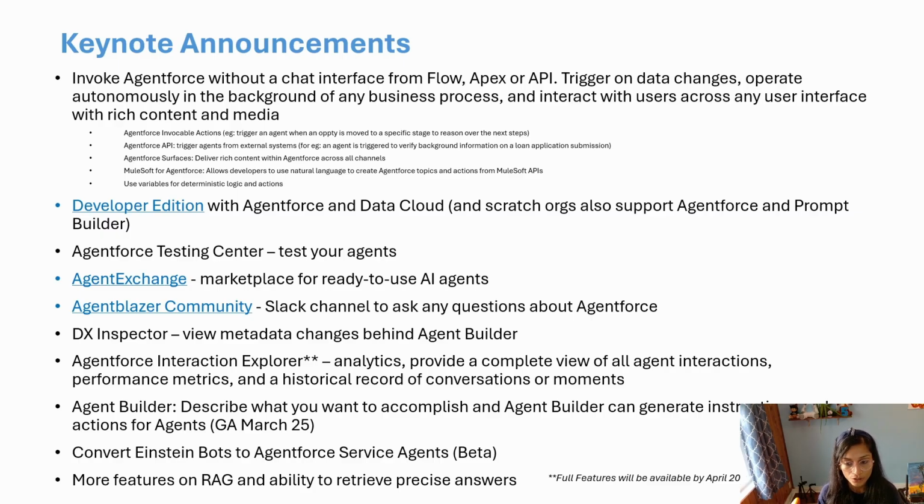There's also Interaction Explorer, which will provide you more analytics about the agent interactions, performance metrics, things that I was hoping to see already, but it's exciting that it's coming up, and Salesforce is adding more around the Interaction Explorer, the testing. So I'm really excited to see all these new things coming into play that will make it for a more holistic tool, which I thought was missing until now.